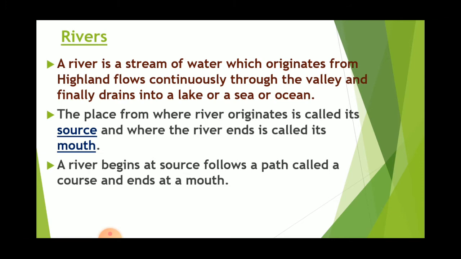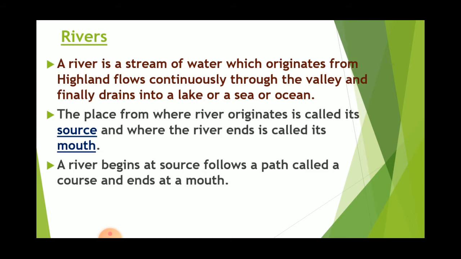Usually we divide the course of a river into three categories: upper course, middle course and lower course. In the upper course, it usually flows through the mountainous region or from the hilltop, from where it starts like a stream, and then it comes to the plain region. And the lower course means where it joins with the ocean or sea or any other water body.